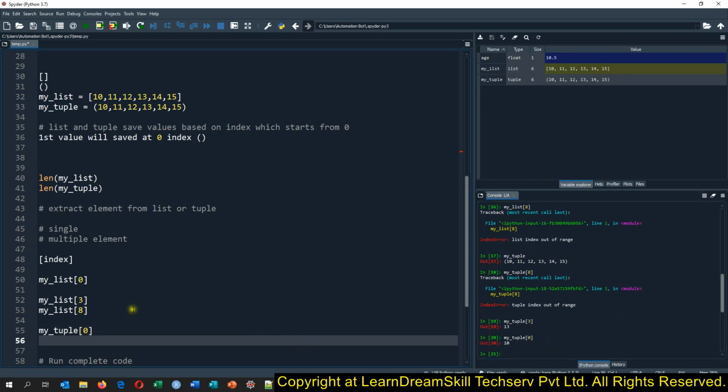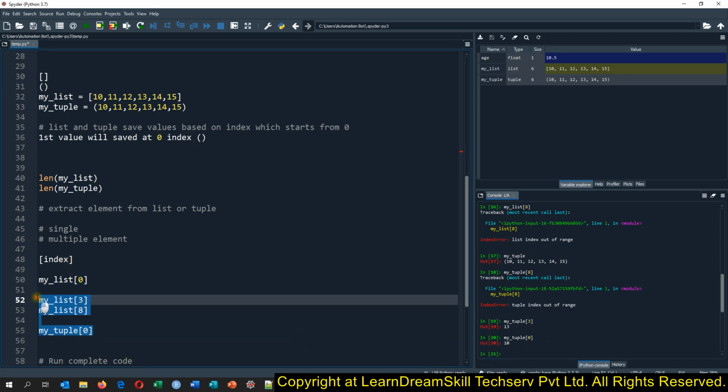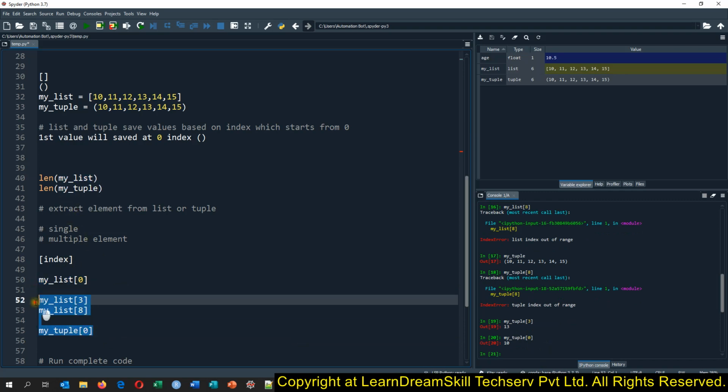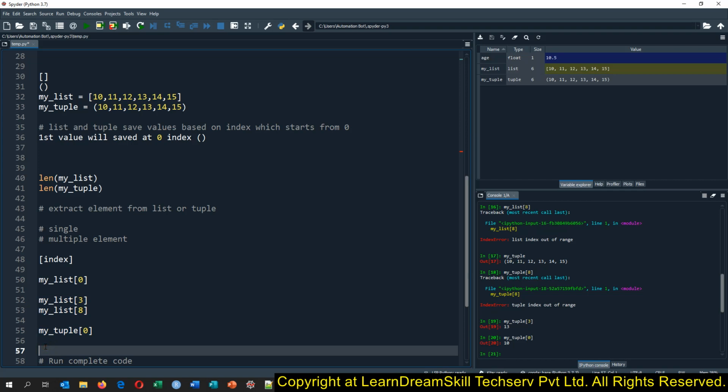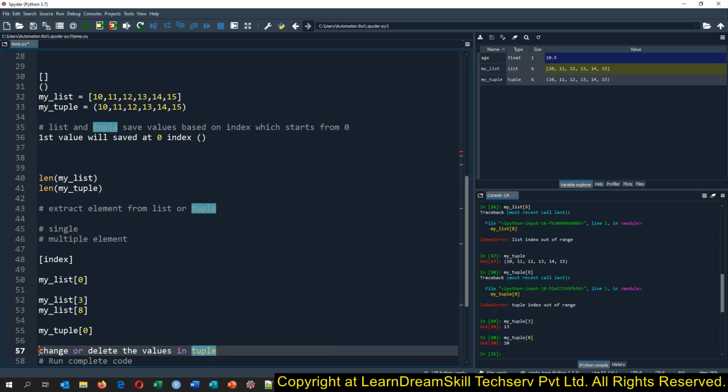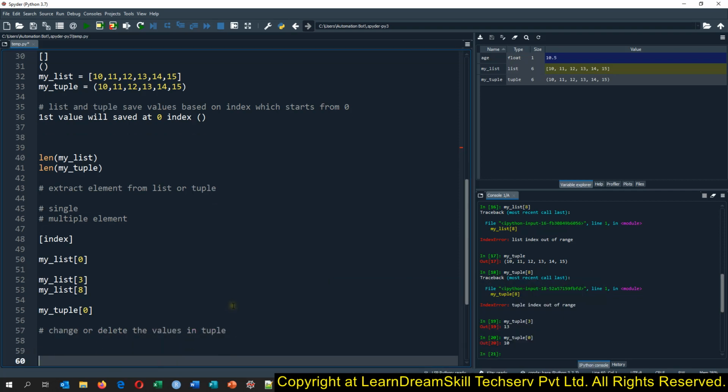So the same way, whatever operations we can perform on the list, we can perform on the tuple as well, except changing or deleting the value in a tuple. Okay, we can use all the operations to extract values in a tuple and a list. That is the right definition.